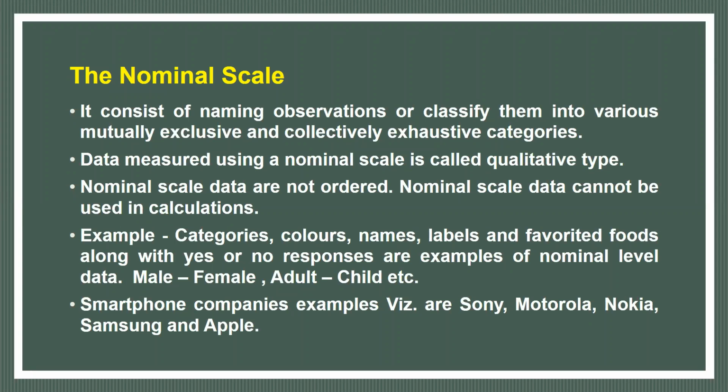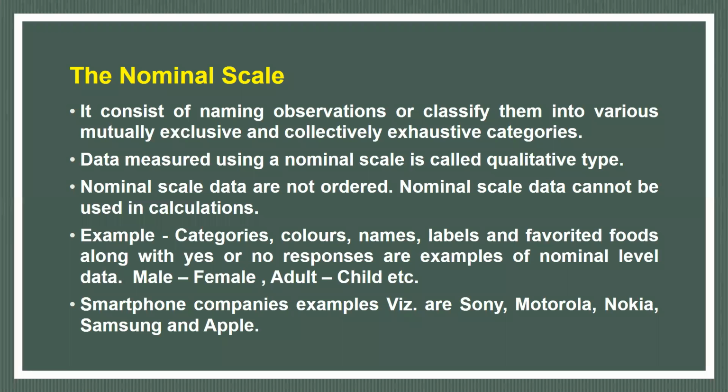By placing them, a student will fit into one of the categories. These are mutually exclusive and not overlapping. But we cannot say which category is better or inferior. These are simply categories.